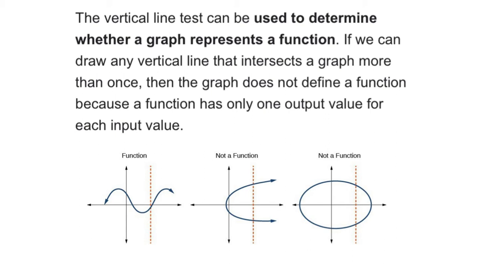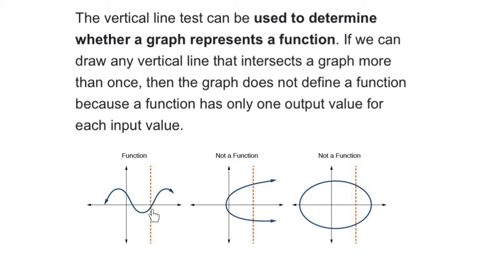If a graph is given, and we want to identify whether this graph represents a function or not, we can use a vertical line test. So if you draw any vertical line that intersects a graph more than once, then the graph does not define a function. There are three graphs given.